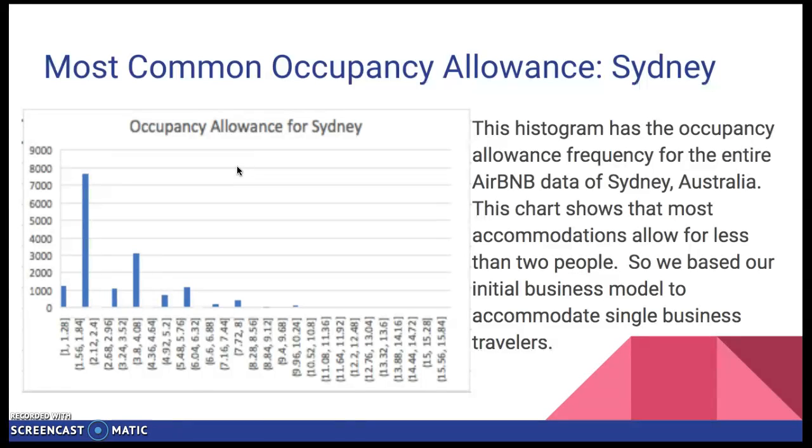Here is a histogram that shows the frequency of the occupancy allowances for the whole of the Sydney, Australia data set. As you can see, the largest frequency is less than 2 people per unit.